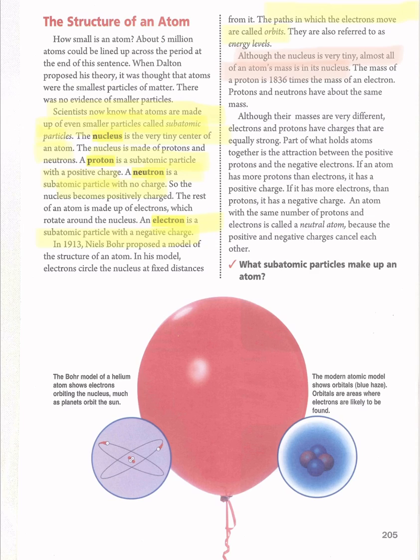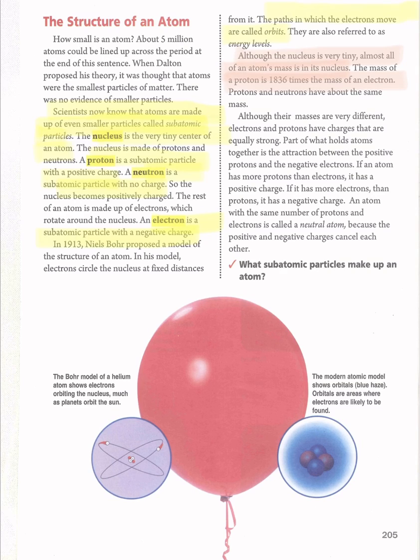Of course, in the nucleus. Okay, and the mass of a proton is 1836 times the mass of an electron. It means the proton is bigger than the electron. Okay?